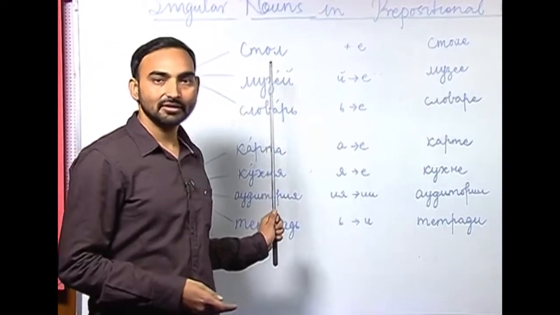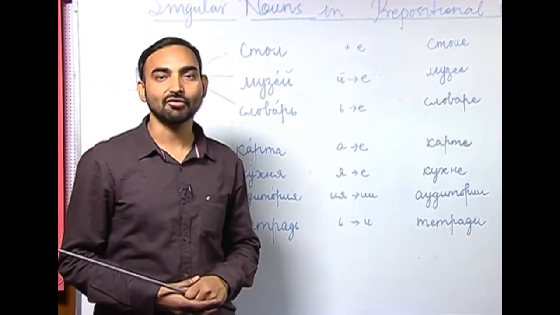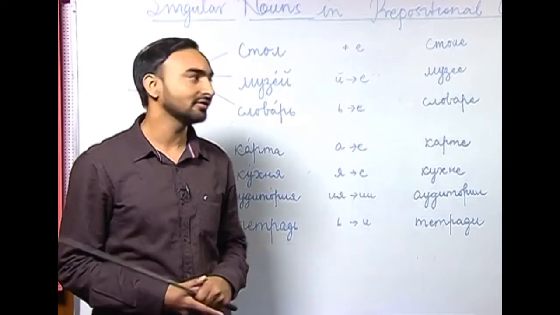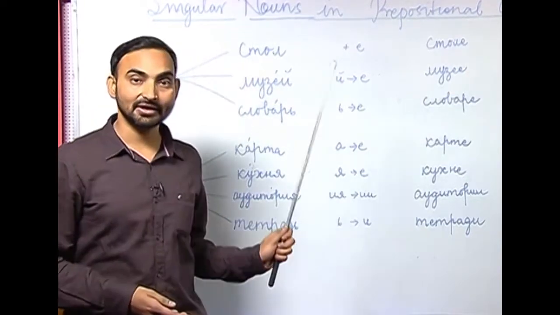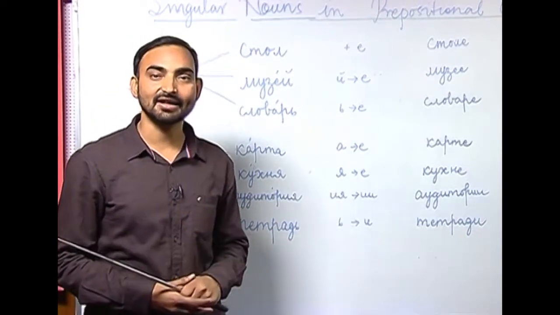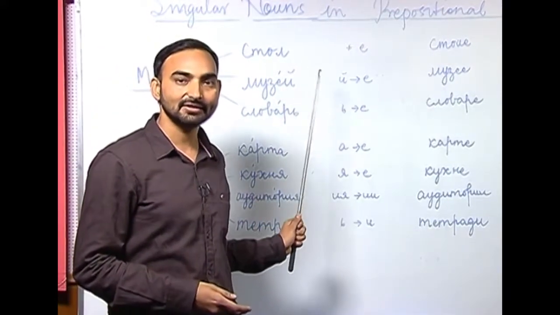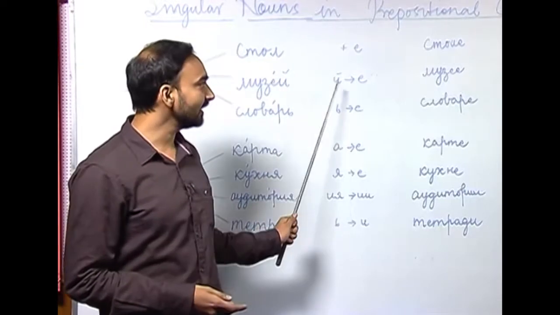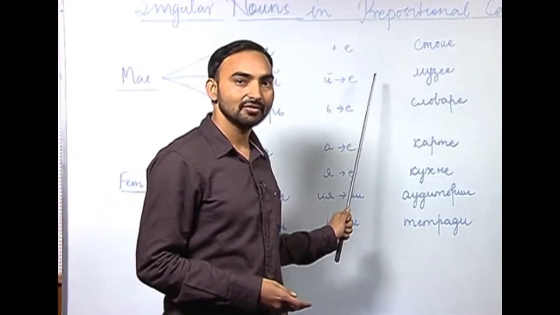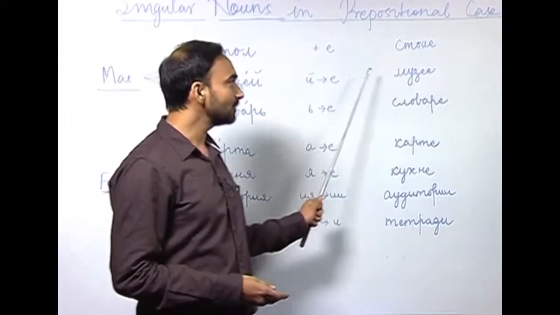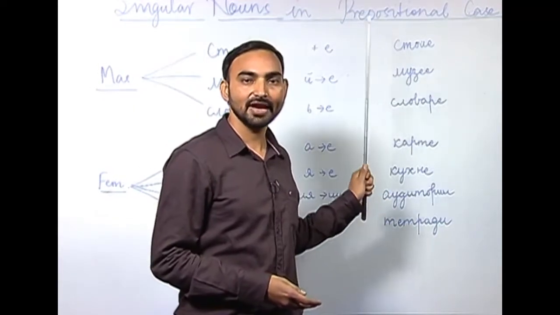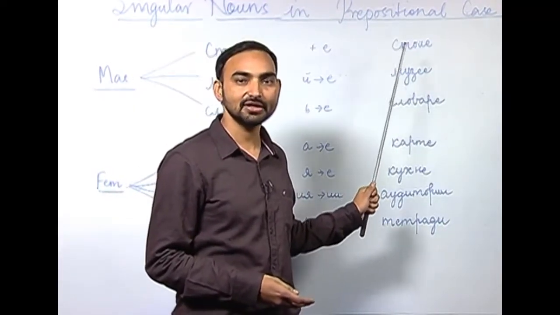The next ending is the soft sign ending or the soft consonant ending. Again, within the masculine nouns, there are certain nouns with a soft sign ending. So, what happens when a noun has a soft sign at the end? The soft sign is replaced with е. So, музей will be музее in the locative case or prepositional case.